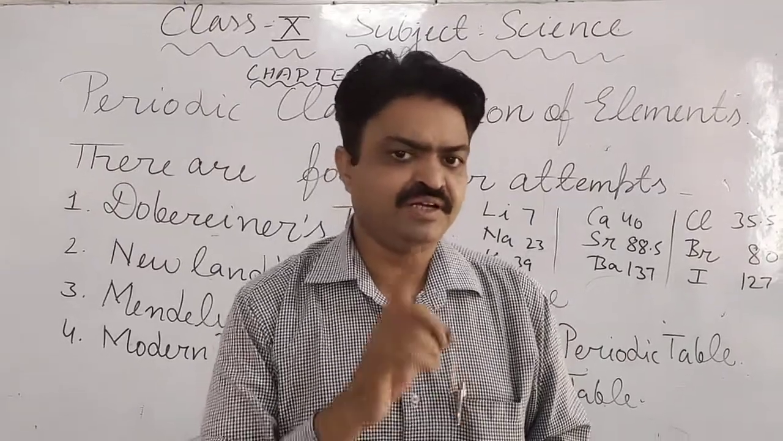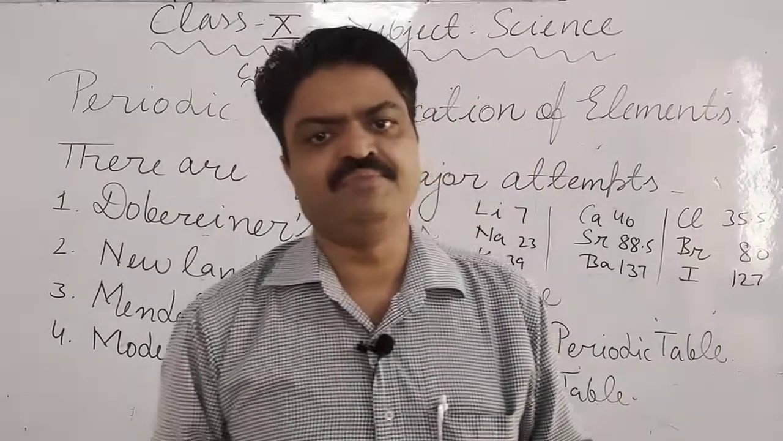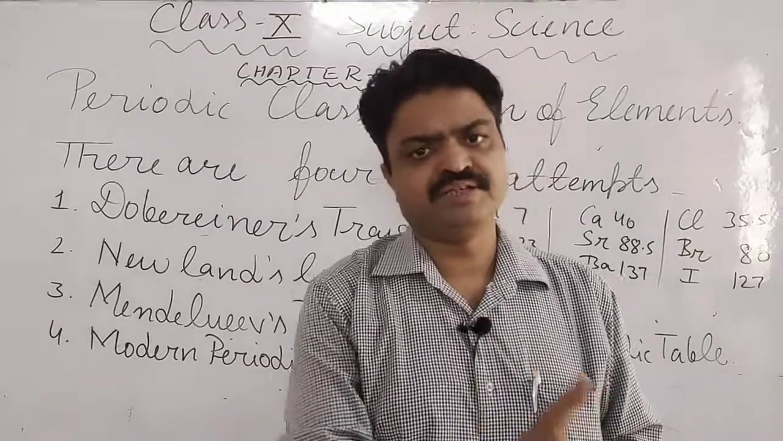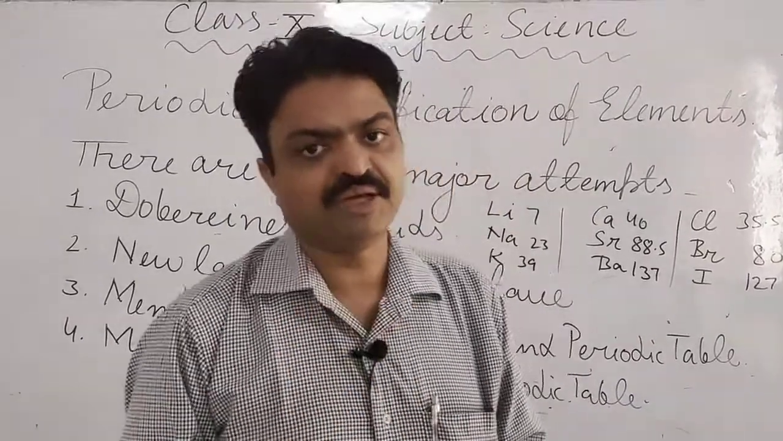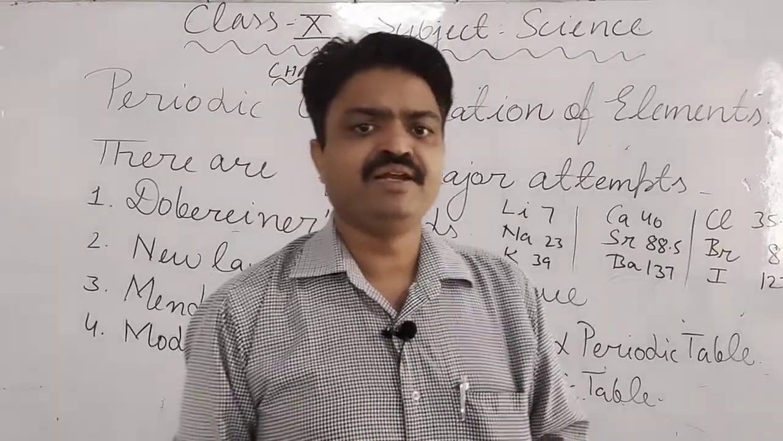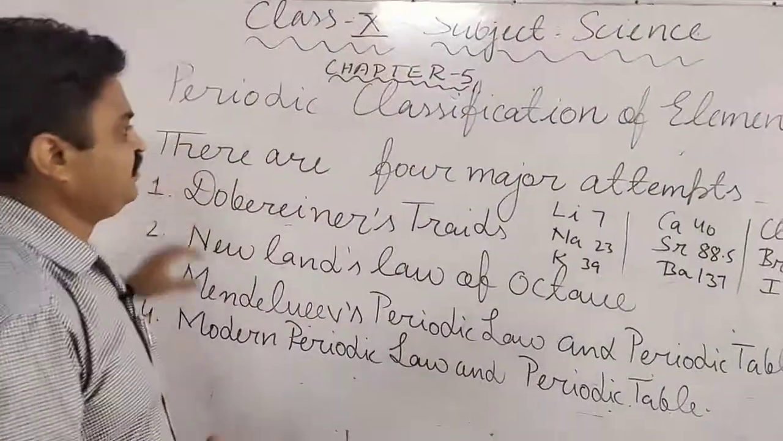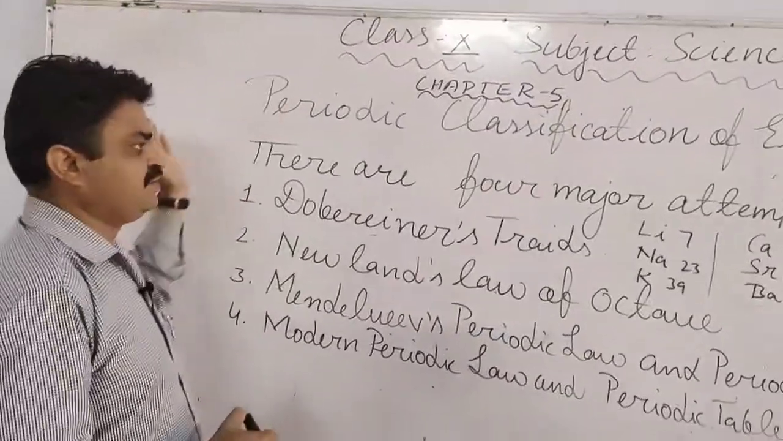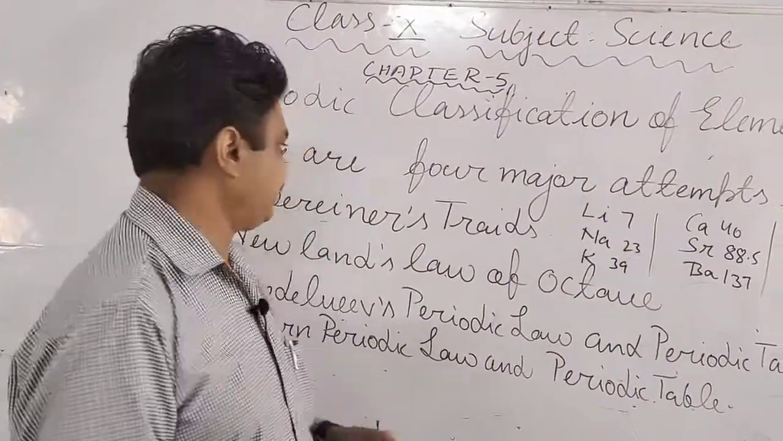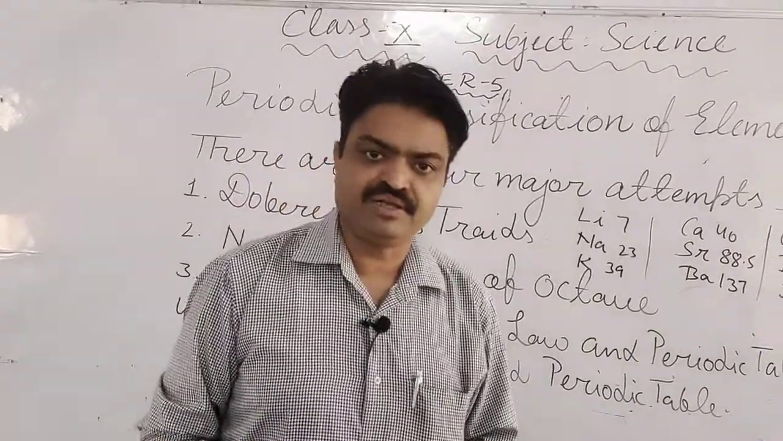Today we are starting a new chapter, Chapter 5, and it is related to the periodic classification of elements. Yes students, elements are put into different groups and periods according to their chemical properties. And with the help of the classification of the elements, we can easily find them. To classify the elements, major attempts were made by different scientists. The first major attempt was given by Johann Wolfgang Döbereiner.